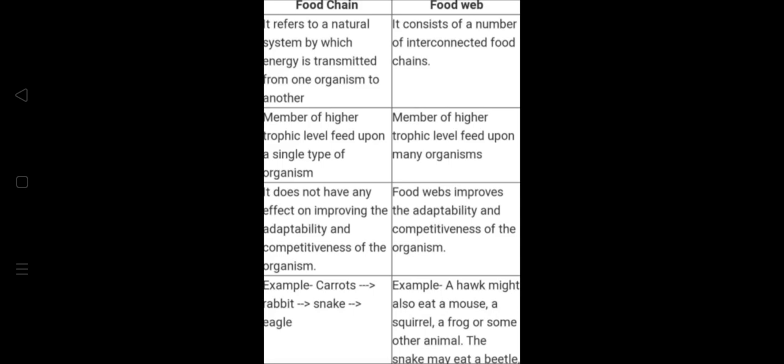Organisms obtain these organic compounds and energy from autotrophs; organic compounds are used in bodybuilding, whereas energy is used in growth and maintenance. The flow of energy in an ecosystem is unidirectional, that is, it flows from producers to other living organisms, and energy is lost at each step of its transfer from one organism to another.